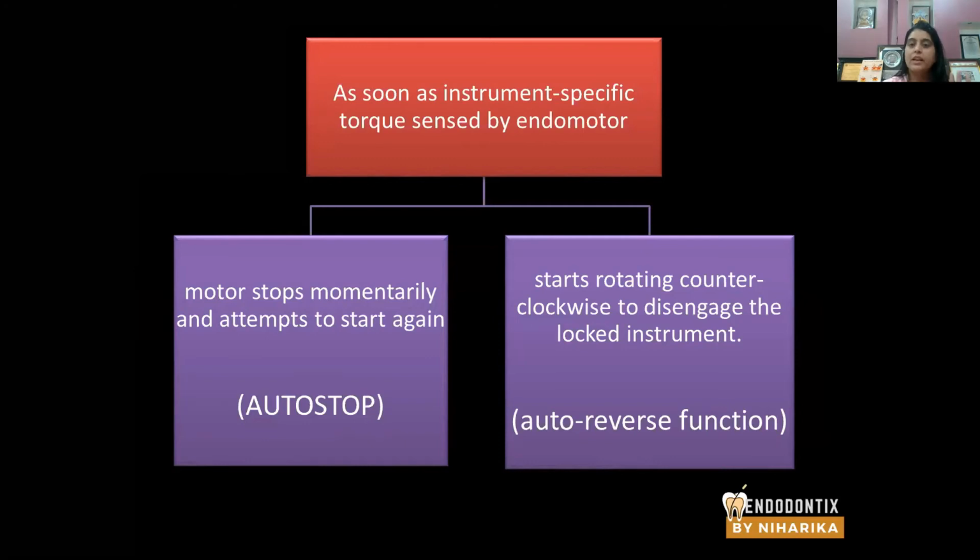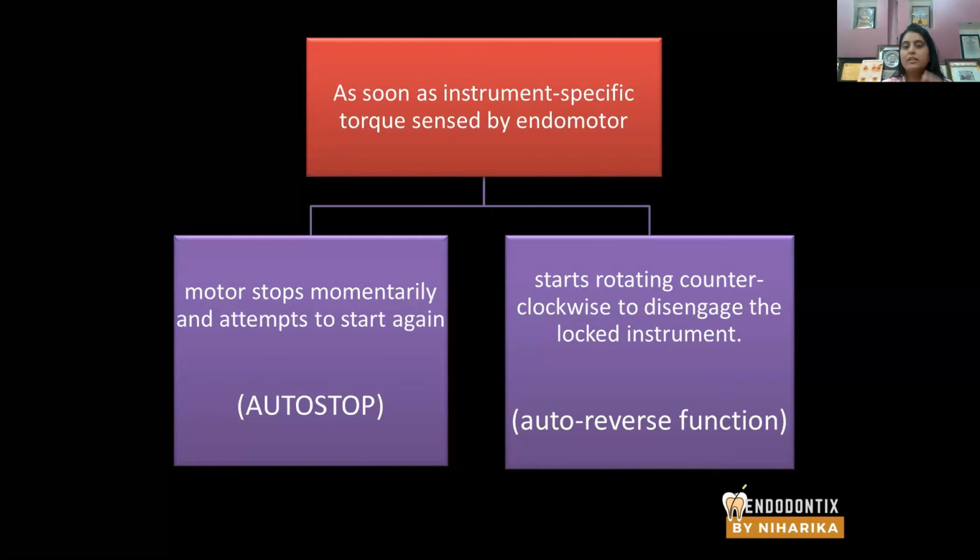That means the endomotor stops. This is the auto stop function. You can see it in most of the endomotors. Or, when the endomotor senses high torque values, the motor starts rotating counterclockwise so that the file comes out of the canal. Okay, and this is your auto reverse function.